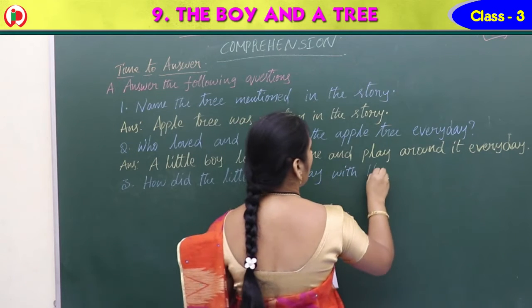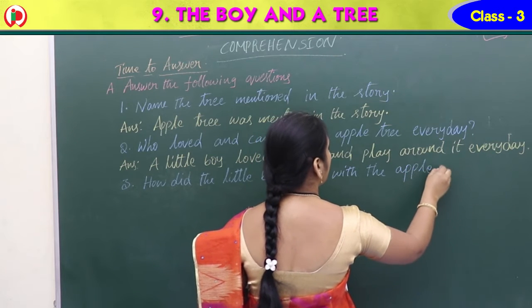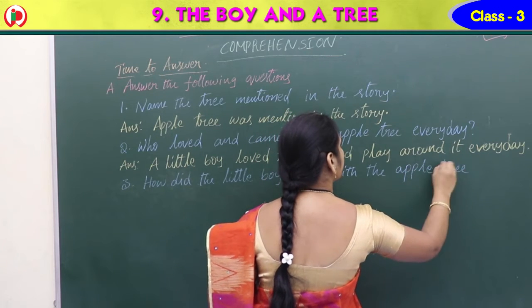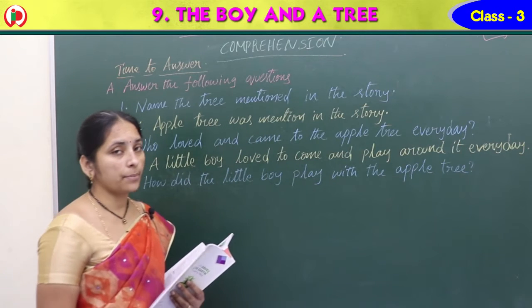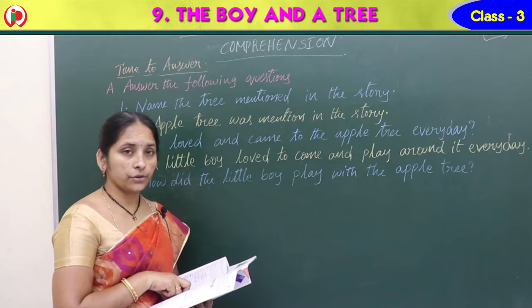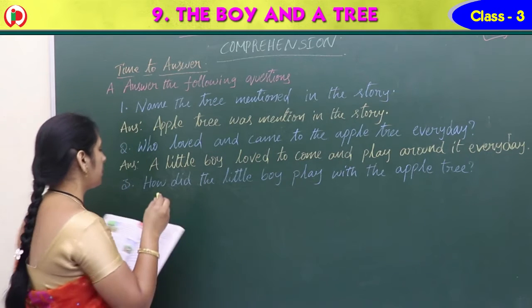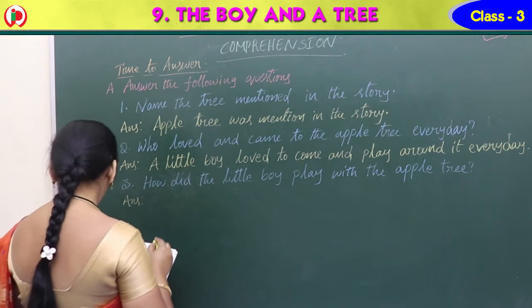How did he play? He climbed up the tree and he ate apples and he slept in the tree shadow, right? Those you should write. So, answer.